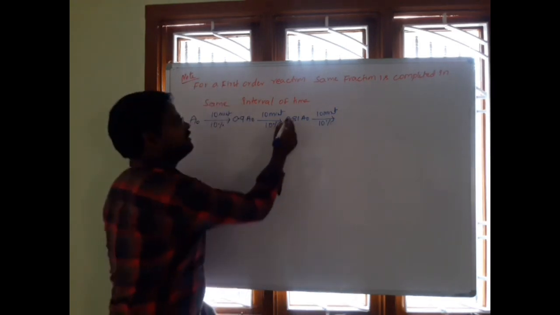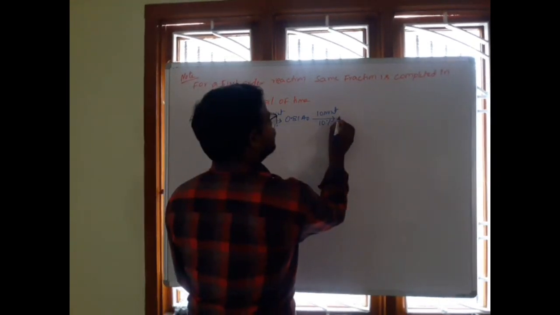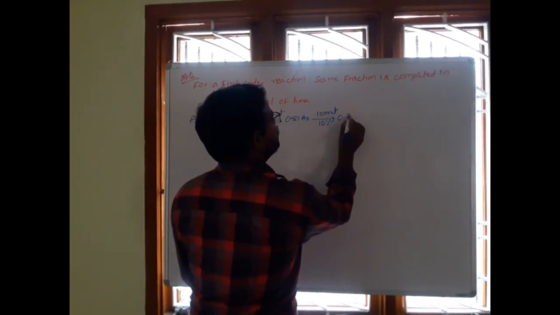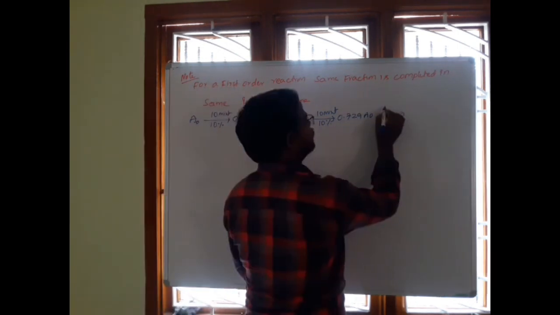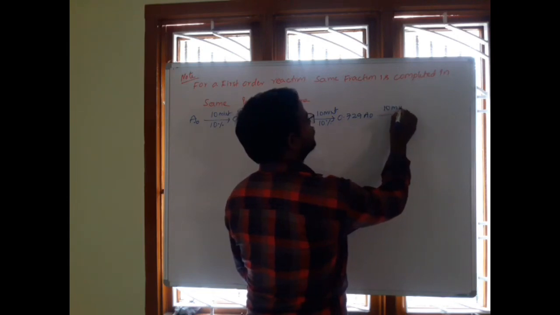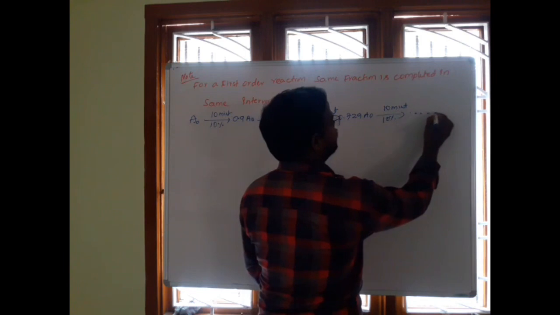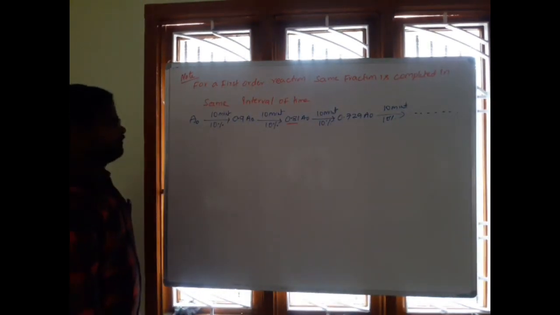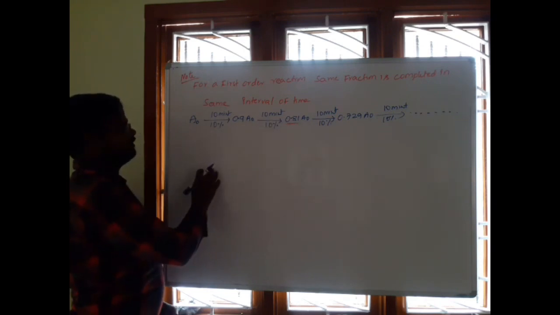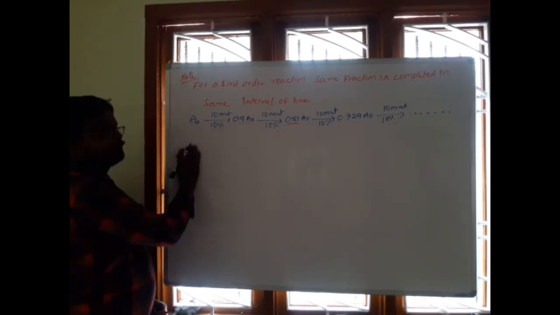So in another 10 minutes, in the same interval, 10% is decomposed from the remaining 0.81. So how much will we get? 0.729 into A naught. In another 10 minutes, 10% is decomposed, like that the process is going on. Initially we have A naught.